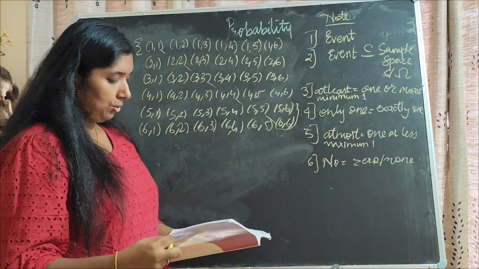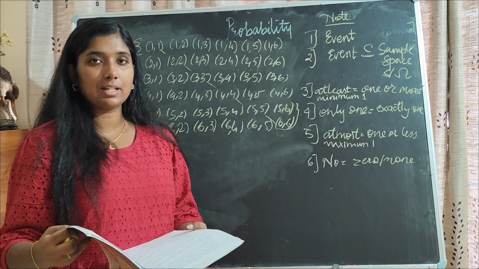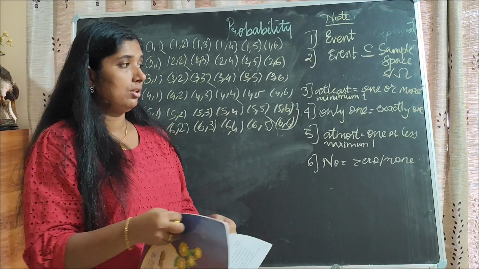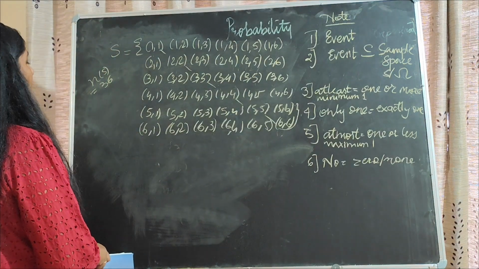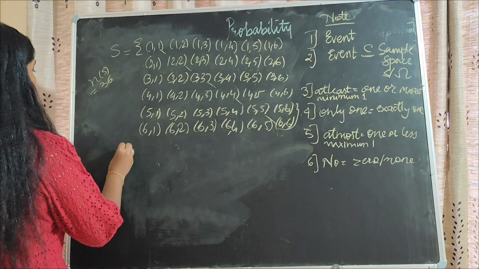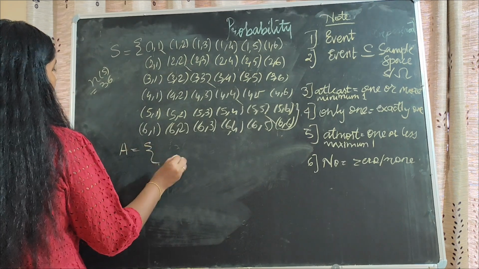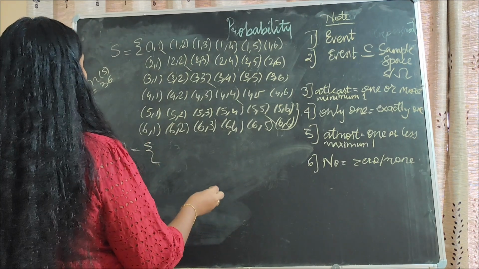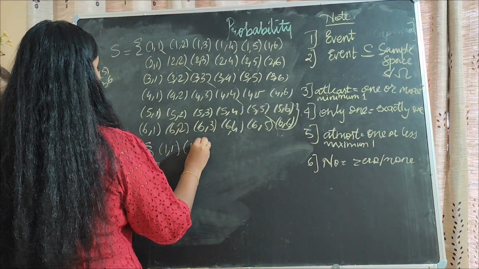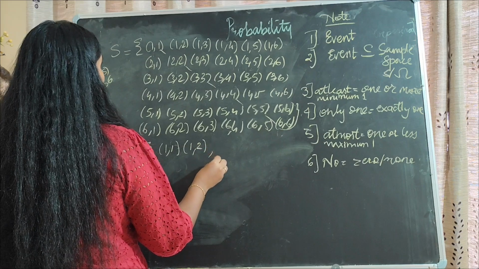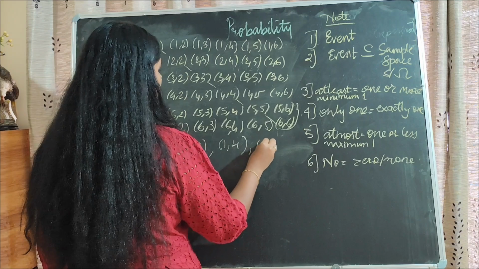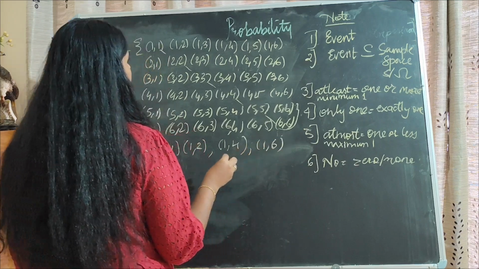Next, what is given is the first condition: the sum of digits on the upper face is a prime number. The sum of digits is a prime number, so you have to find the sum. The sample space will be given as the sum of digits: 1 plus 1 gives 2, 1 plus 2 gives 3, 1 plus 4 gives 5, 1 plus 6 gives 7,